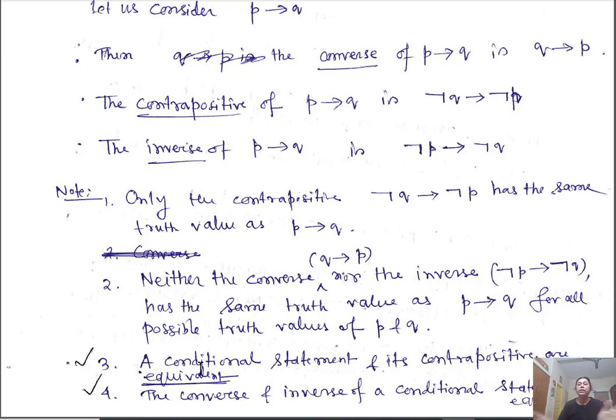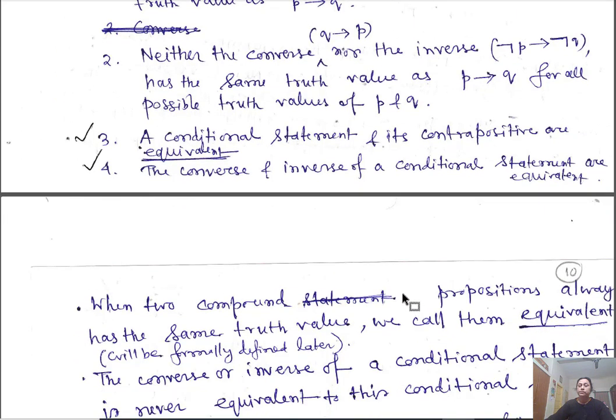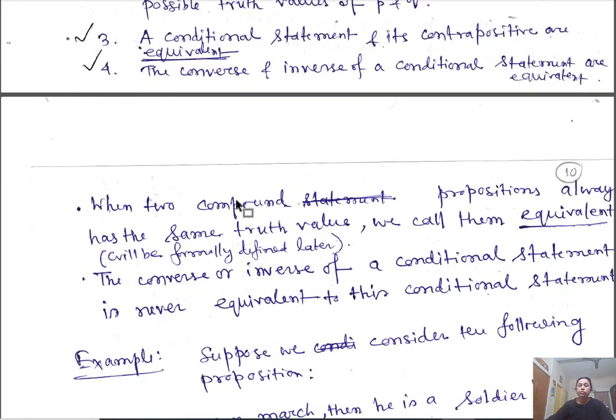But for the time being, equivalent means those are the same thing. In the truth table, they will have the same column. And the converse and inverse statements, these two, are logically equivalent. None of them is equivalent to the original implication, but the converse and inverse of a particular statement are equivalent to each other. Okay. So we say when two compound propositions always have the same truth value, we call them equivalent. Now we will define it formally later.